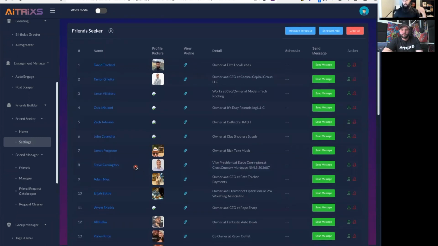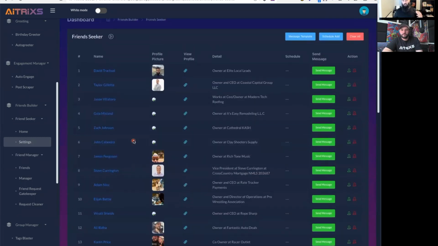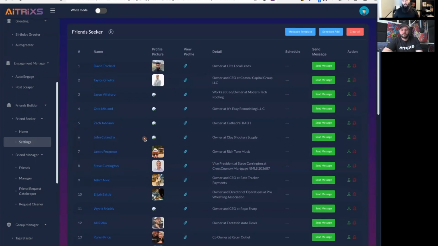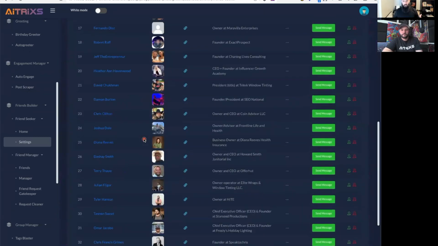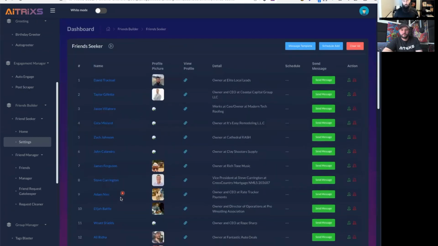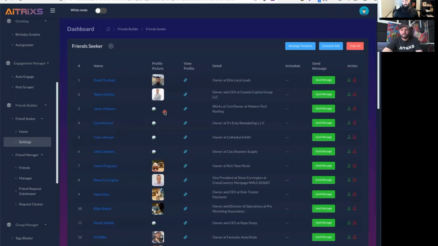This one, I think I scanned Sales Talk with Sales Pros, and I only scanned 500 people. And I did a variety of keywords, and I'll show you what that looks like in one sec, but I've already scanned it here just to save time. These are all the people that have keywords like owner, CEO, founder, etc. And so once you've found these people, it isolates those people in the group. It's going to pull those people directly into the software, and then you can automatically engage with those people.